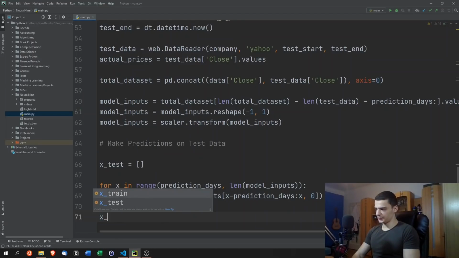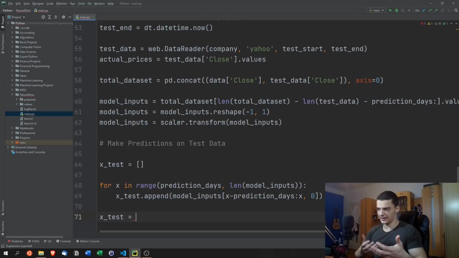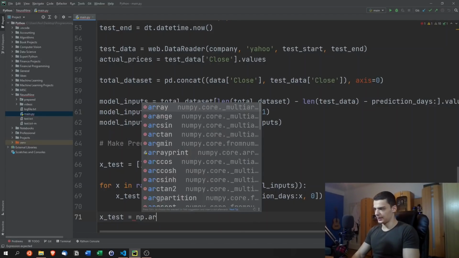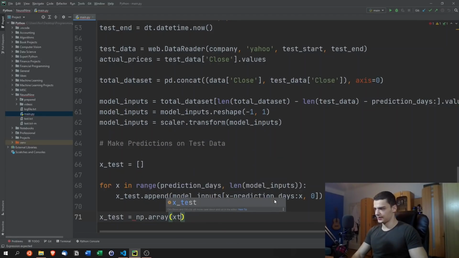And then what we do is we transform x test. We don't have y test here, obviously, because we have the actual stock prices, but we don't need to do it like that here. So x test equals np.array of x test.